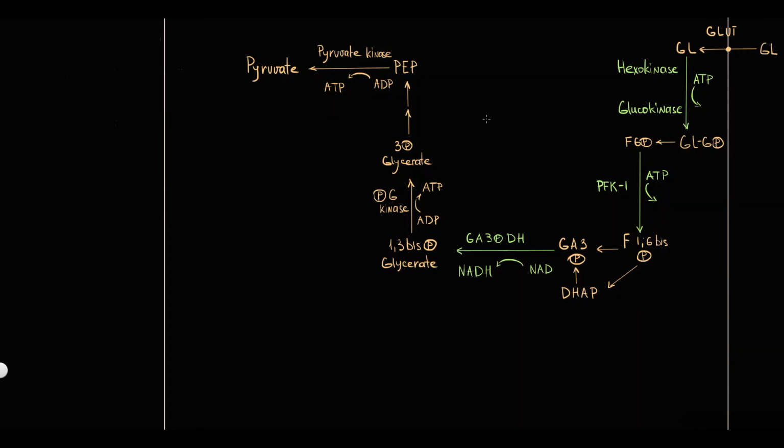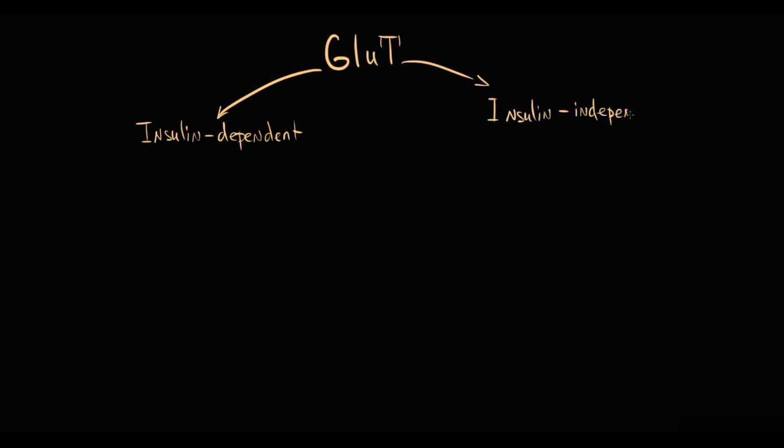The first thing that affects glycolysis is transportation of glucose by a GLUT transporter. We have 5 types of GLUT transporters and they are divided into 2 groups: insulin-dependent and insulin-independent. The only insulin-dependent transporter is GLUT4.